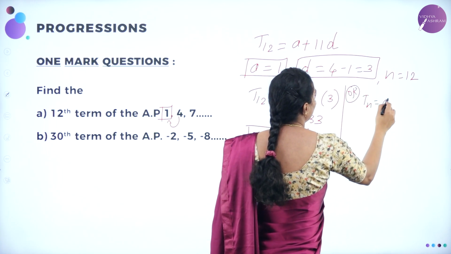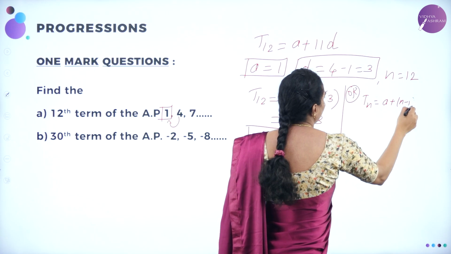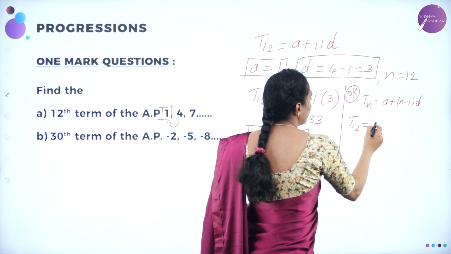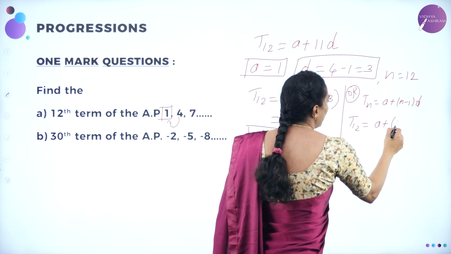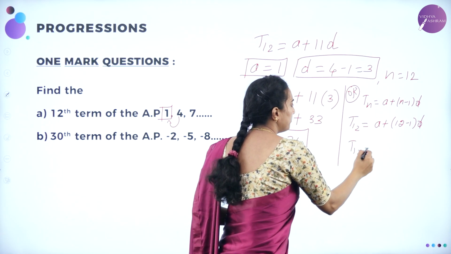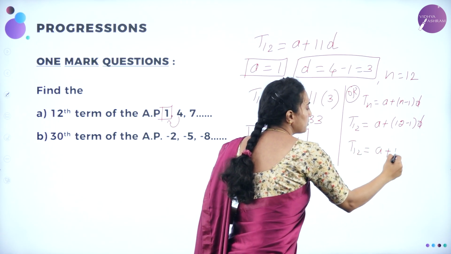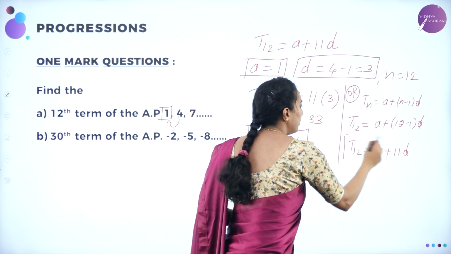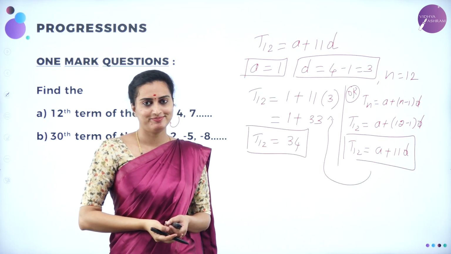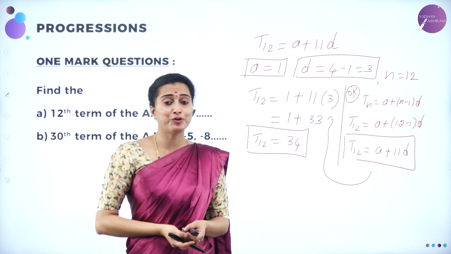Tn is equal to A plus N minus 1 into D. See dear students, if you substitute also, you are going to get the same formula, A plus 12 minus 1 into D, which is nothing but T12, which implies A plus 12 minus 1 is 11D. Same formula you are getting and the same procedure you are going to follow. That's it, yes. I hope you got this one.